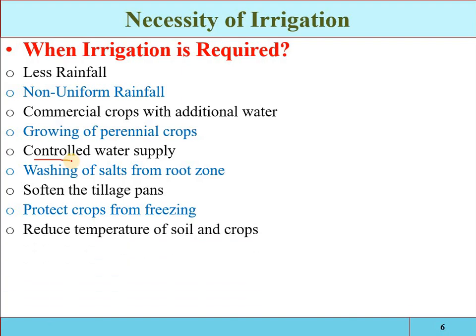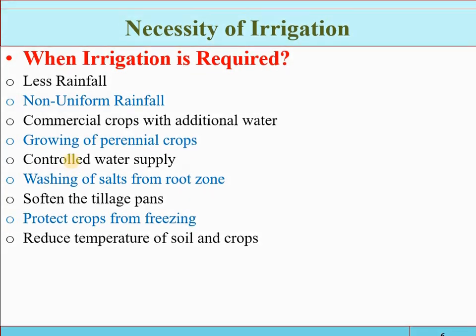Reduce temperature of soil and crops. As we have discussed, some crops are temperature sensitive. So if you are applying the water at regular interval and at the right time, and the root zone is at proper moisture content, then the environment will be cool and the temperature will be reduced.